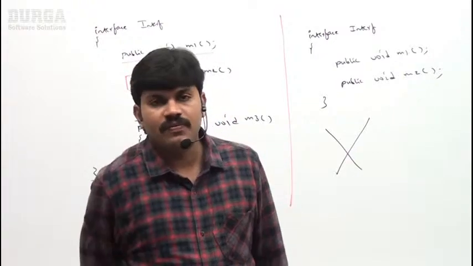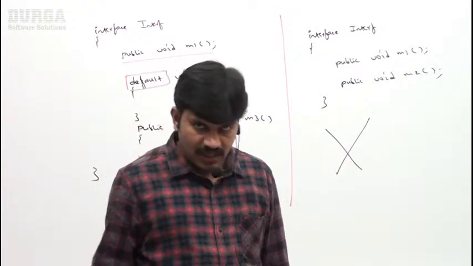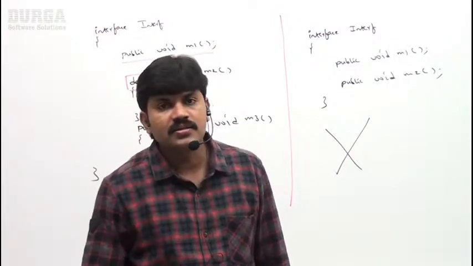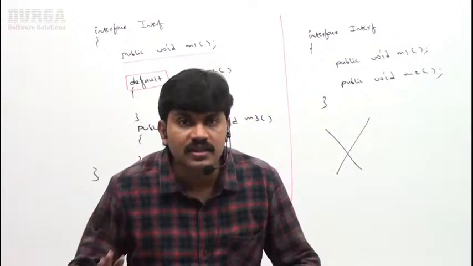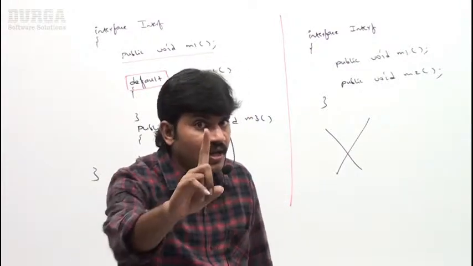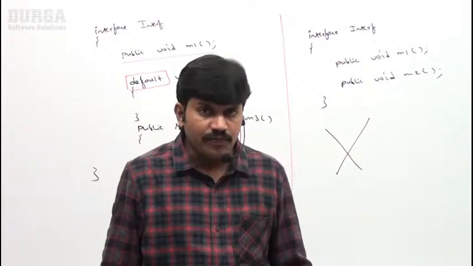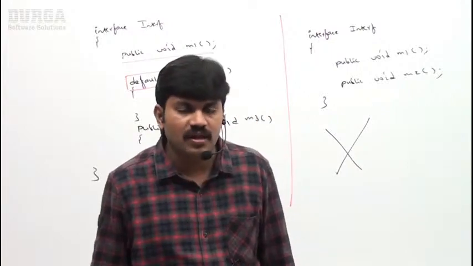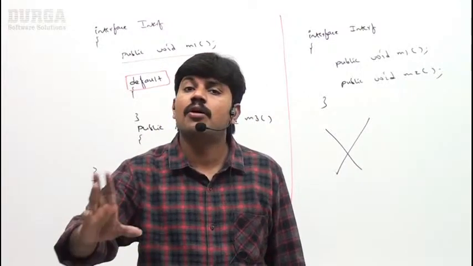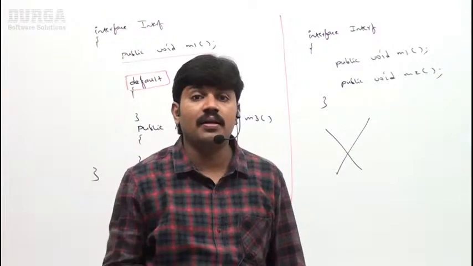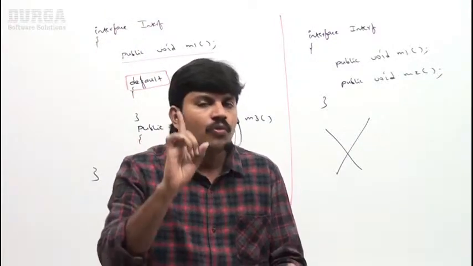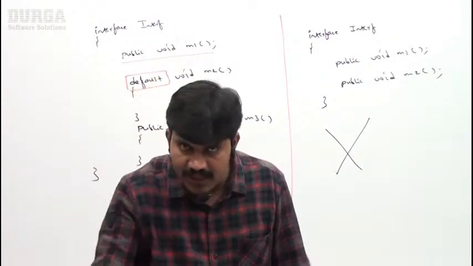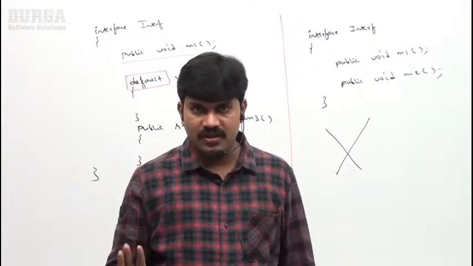Can you give an example for a functional interface? Runnable, callable, comparable, action listener, all these are functional interfaces, because these interfaces contain how many abstract methods? Only one. Inside a functional interface, is it possible to take default methods? Is it possible to take static methods or not? We can take default and static methods. How many? Any number, no problem at all. The restriction is applicable only to the one abstract method. A functional interface should contain exactly one abstract method. Clear for all of you?